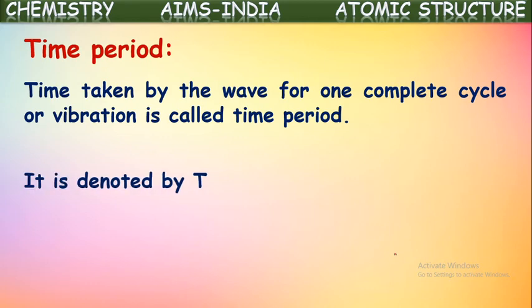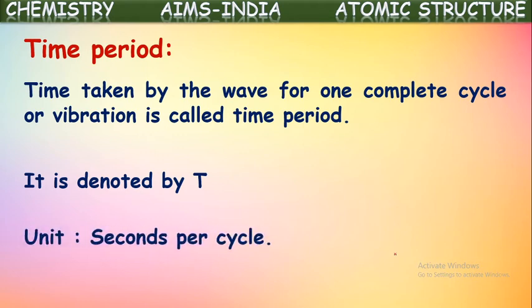It is denoted with the symbol T. As we are telling, this is the time taken for one complete oscillation. So what are the units for time? Generally seconds. Seconds per cycle, or seconds per oscillation, or seconds per vibration, we can say. Simply we can say seconds.